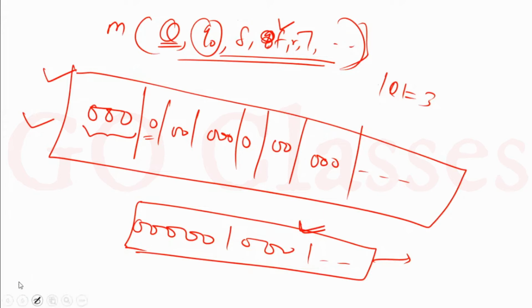If this is representing a valid Turing machine, then I will just see the beginning zeros. If there are 5 zeros, then it means that my machine has 5 states. So that's how many states there are. All these properties you can find out just by looking at the encoding.